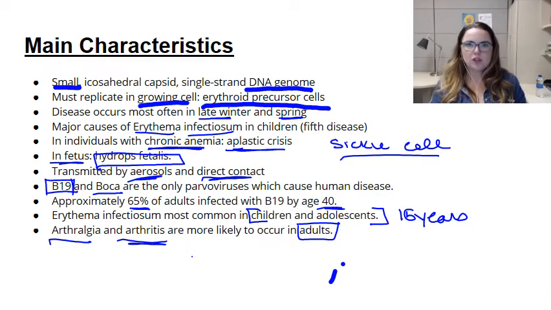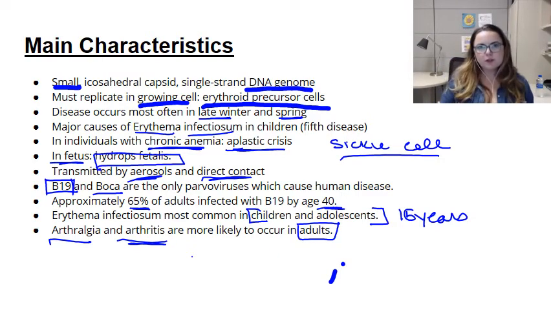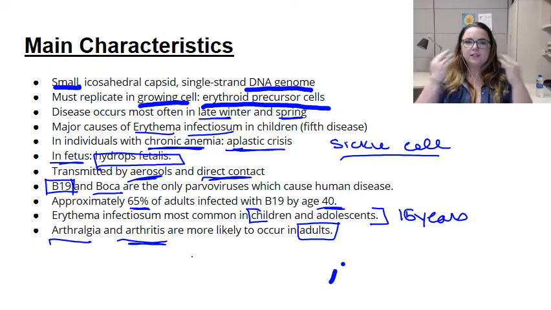This is all due to the immunopathogenesis of this virus. So basically the response we make to B19 virus leads to immune complexes. And those immune complexes deposit in the synovial fluid as well as in the skin. And that leads to the rash and the arthritis that is associated with the virus.